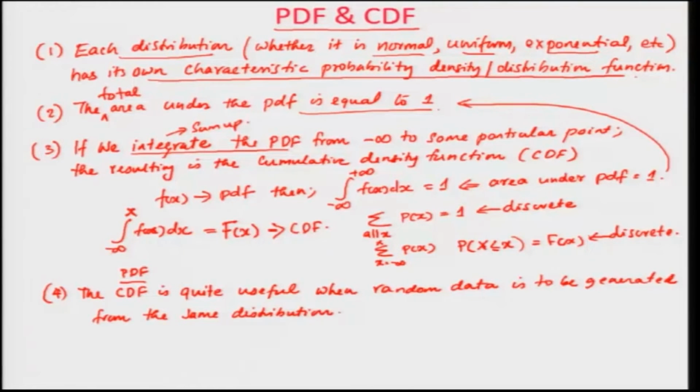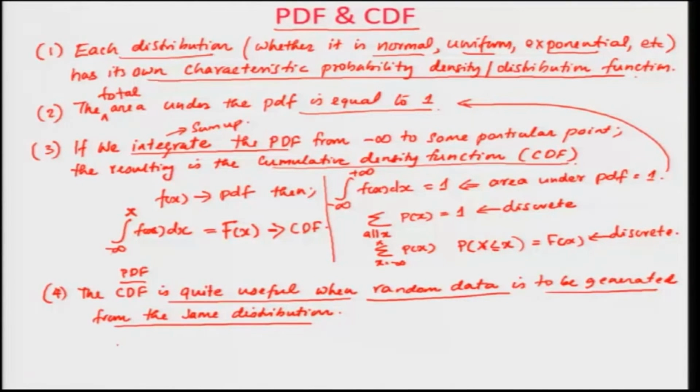As I said earlier, a PDF has its own characteristics, how the probability of the random variable varies, and if you integrate the PDF from minus infinity to some particular point, you get the cumulative distribution function. This is the continuous case and this is the discrete case. The PDF and the CDF are very important when random data needs to be generated from the same distribution.